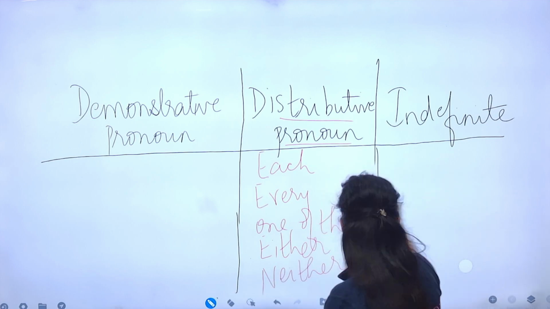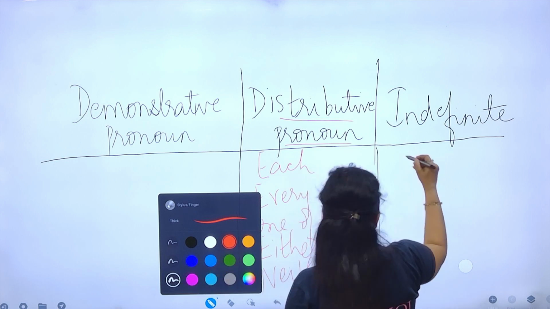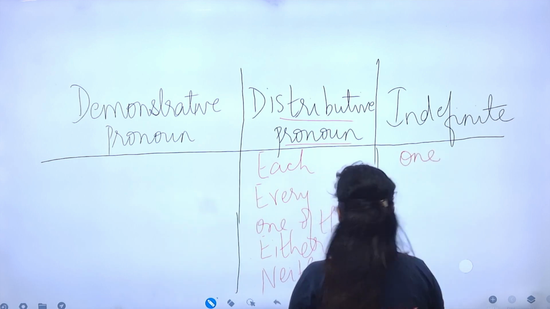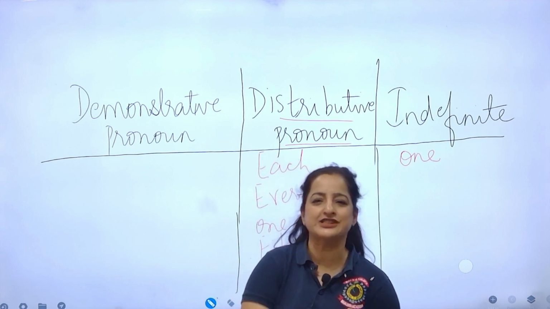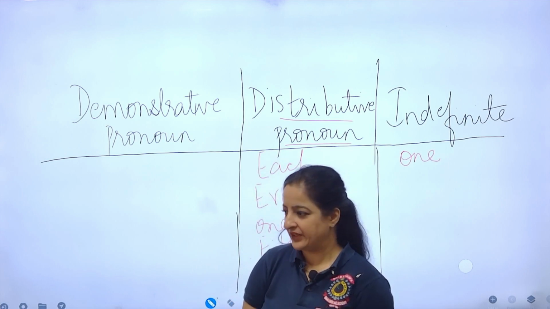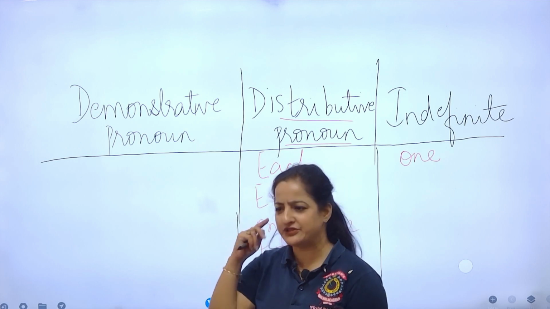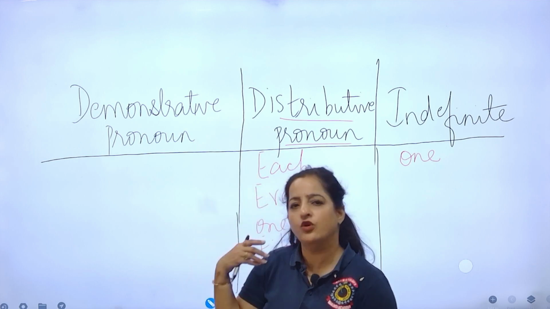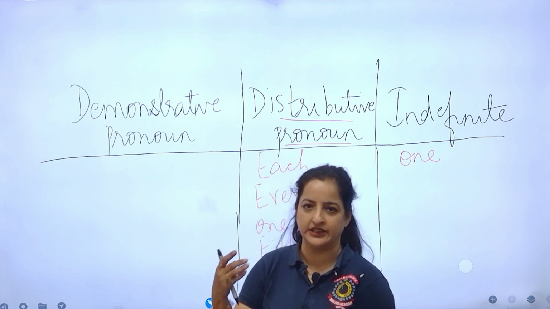Words like one. Not the number 1. One should be true to one's word. One should be careful. So what is this one? We're not saying one. We're really not very sure whom we are talking about. We just talk in a very general sense, that we should be careful, for anybody.